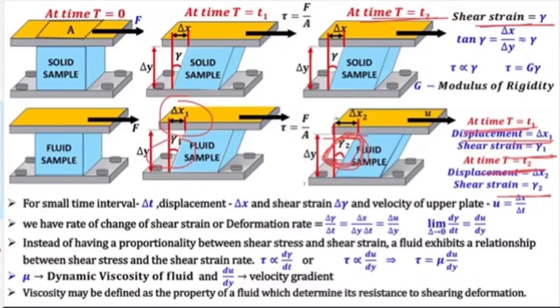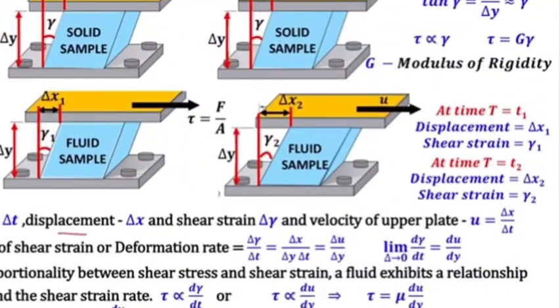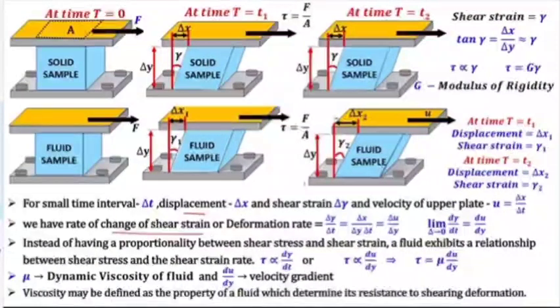So in case of fluid, we'll have the rate of change of shear strain. Here it was only shear strain, but in this case it is the rate of change of shear strain, because shear strain is changing with respect to time. This we call the deformation rate. Here gamma is the deformation angle, here it is the deformation rate, because it is changing with respect to time. So we can calculate delta gamma by delta t.